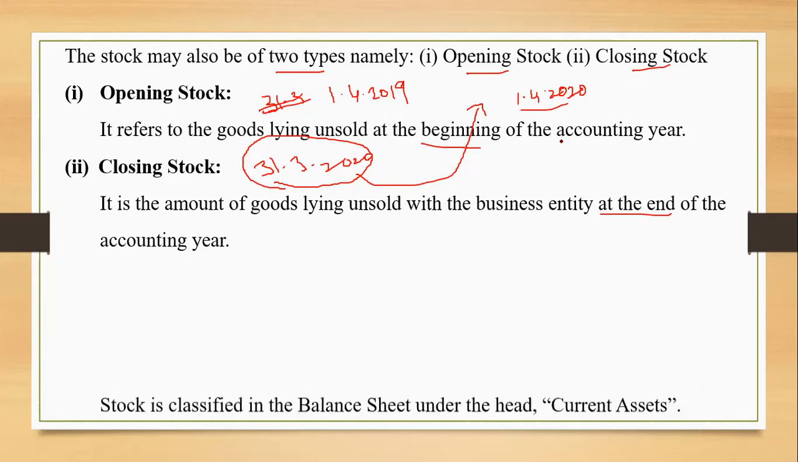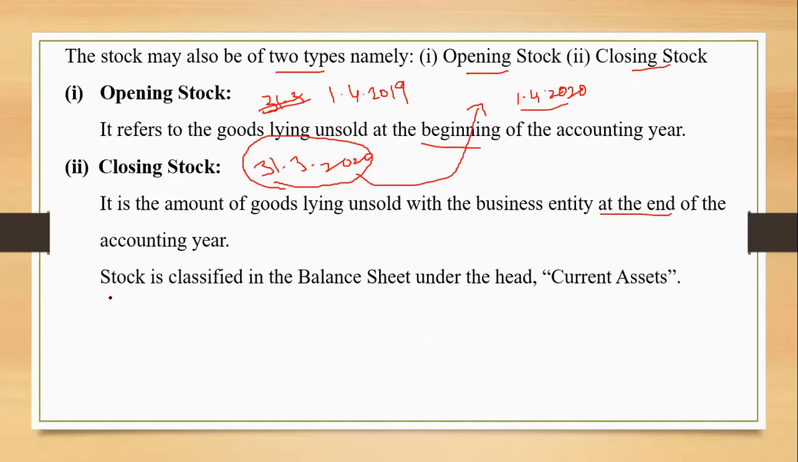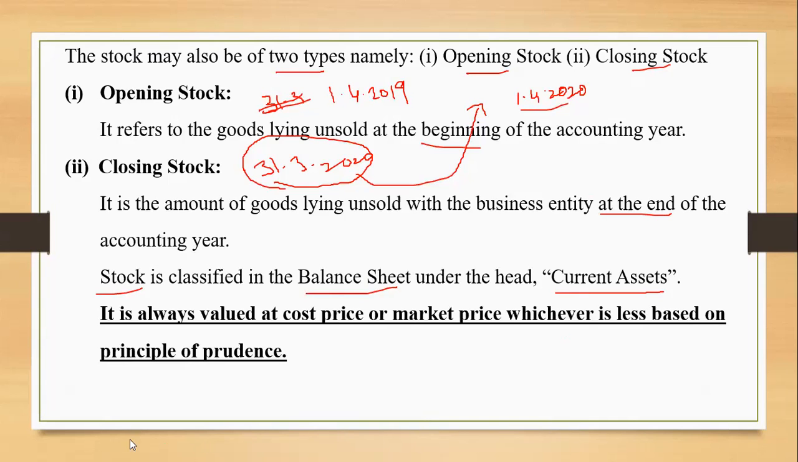Apart from this, we also need to remember where we write this stock. Stock is basically classified in the balance sheet under the head current assets. Stock is one of the current assets because it keeps on fluctuating with every transaction in business, with every purchase, with every sale, right? With every return, the value of the stock will keep on fluctuating. So it is a current asset. An important feature for stock, a very, very important question, is that we are going to value the stock at its cost price or at its market price, whichever is less. It is always valued at cost price or market price, whichever is less.